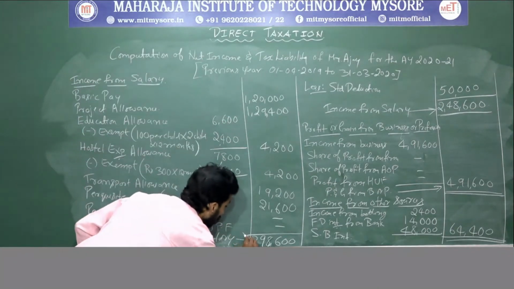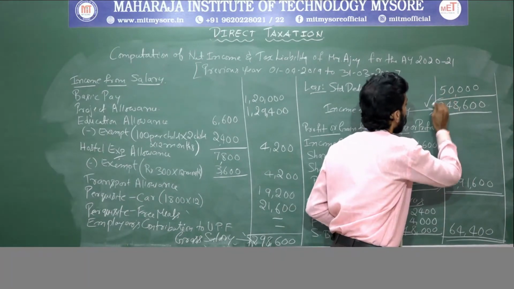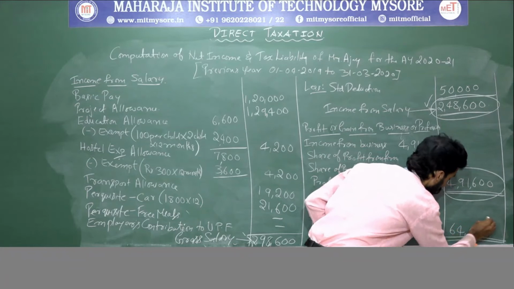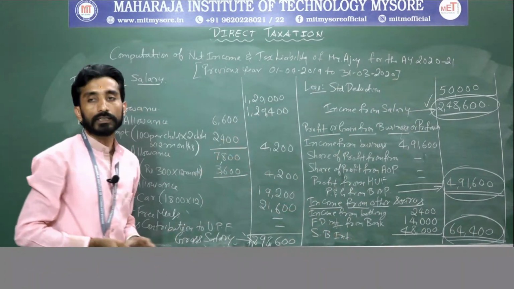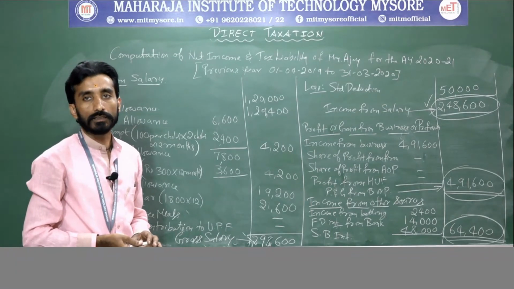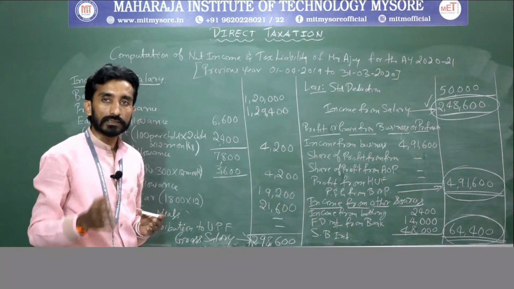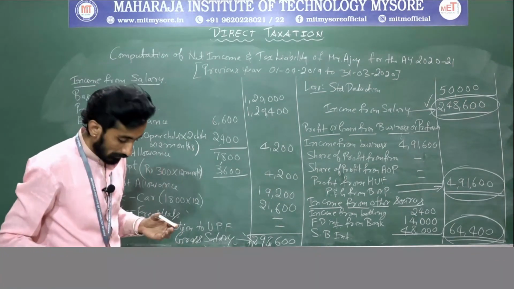Income from salary, this you need to add, this you need to add up. If you add all these three, you will be getting gross total income, out of which you need to give deduction under section 80C to 80U. Right? We will go with that.